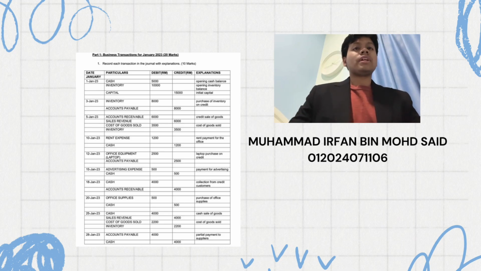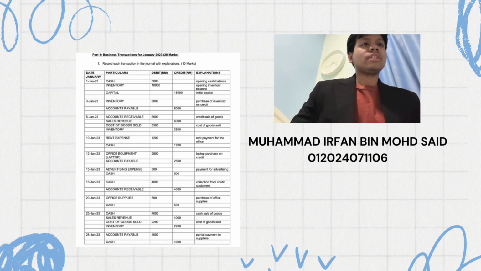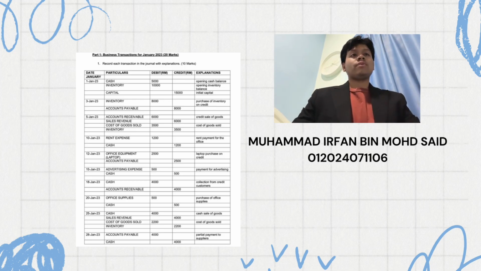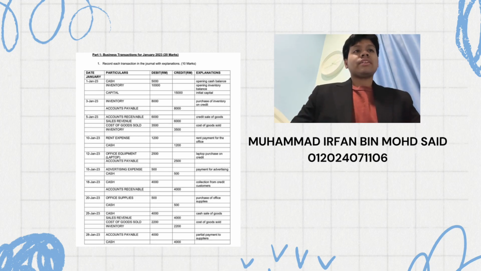For the 5th January, sold goods worth RM6,000 on credit to a customer with a cost of 3,500. So account receivable, sales revenue, cost of goods sold, and also inventory are involved. Account receivable is an asset. Account receivable debit RM6,000, sales revenue credit RM6,000, cost of goods sold debit RM3,500, and also inventory credit 3,500. For the 10th January, rent expense and also cash. Rent expense debit RM1,200, and cash credit RM1,200.